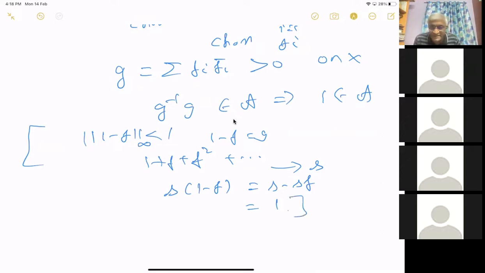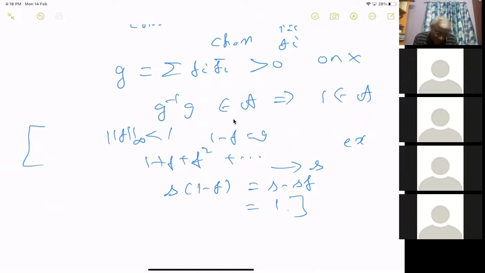Is it clear to everyone? It is an exercise. You take this. If you take 1, so now norm f should be... It should be the case, no? If you have any function which is bounded, of course, then you can get a function with sup norm less than 1.